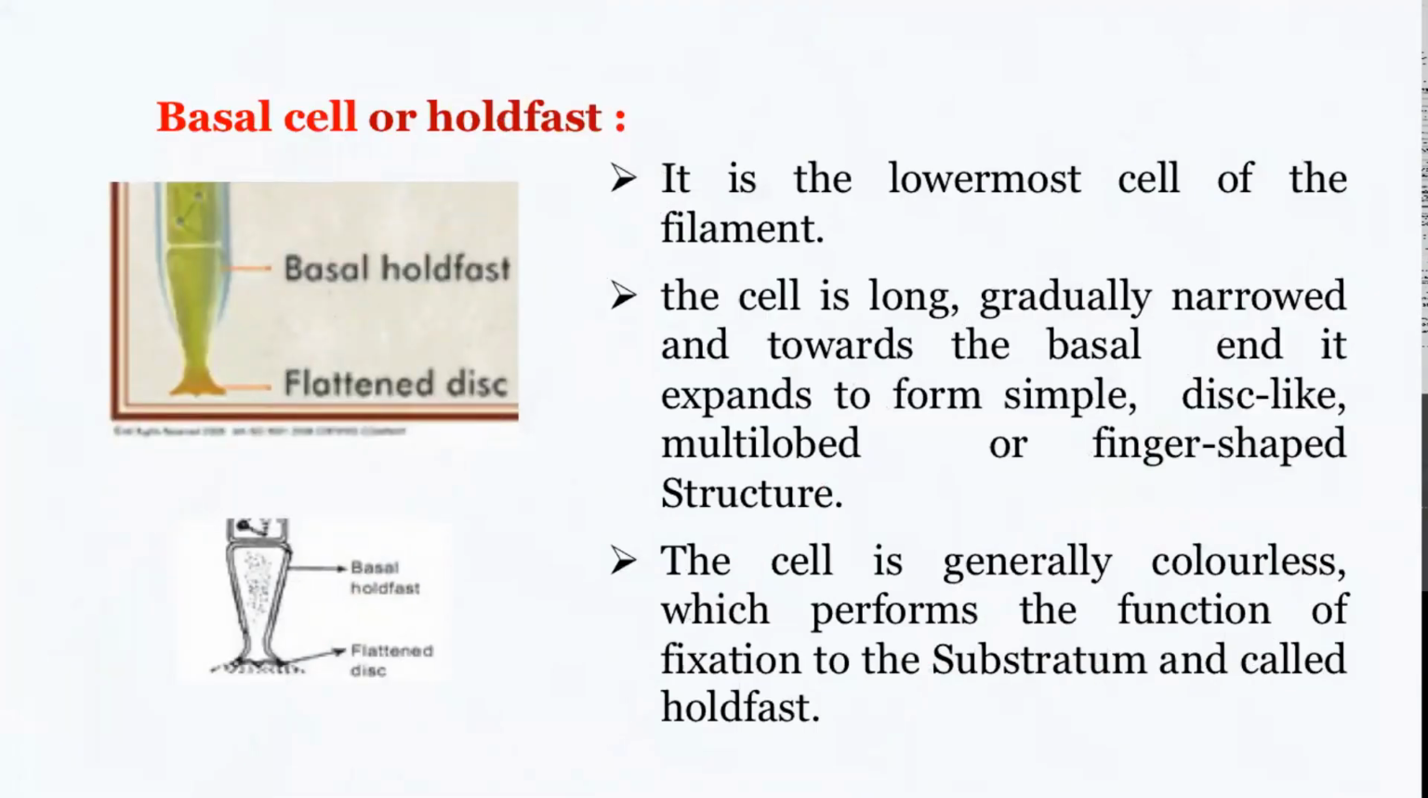The basal cell or the holdfast forms the lowermost part of the thallus, and basically it is meant for attachment or holding on to surfaces. The cell is long and it gradually narrows towards the basal end, and it expands into a disc-like flattened disc with multi-lobed or finger-shaped structure, and it helps the plant body to keep fixed on a substratum, and usually this is colorless.